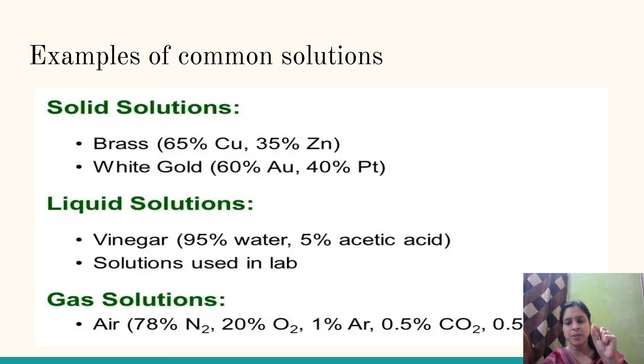So suppose I choose 5 ml of ethanoic acid and take 95 ml of water in a 100 ml solution, then vinegar is formed. So the solution obtained after adding 5 ml ethanoic acid and 95 ml of water is known as vinegar, which is commonly called a liquid solution.